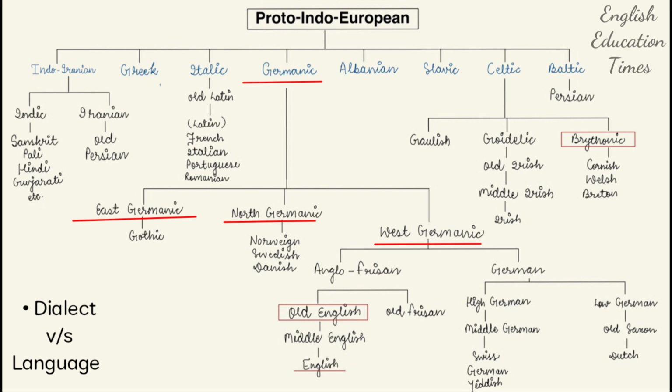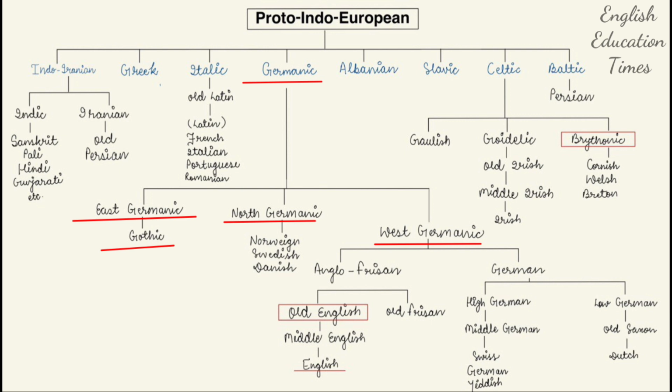So East Germanic, North Germanic, and West Germanic were dialects first. East Germanic means that which is spoken in the eastern side of Germany, right? So it seems to be a dialect. From East Germanic the Gothic language came. We know this term Gothic very well. And we have Mary Shelley, Frankenstein, 1817 I guess. So Gothic novels, Gothic era. From this language we just remember this particular term, right? So it has evolved from East Germanic.